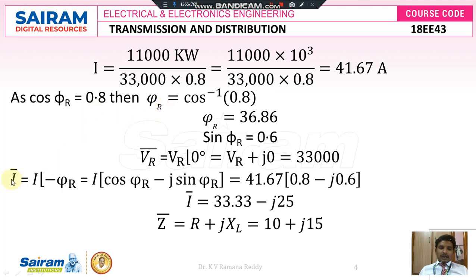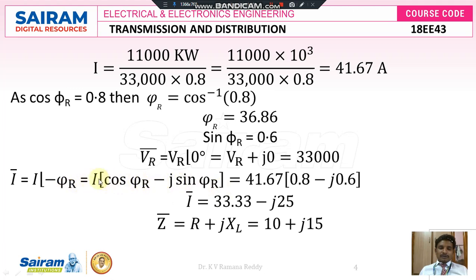Next, the vector sum of current I bar is equal to capital I at an angle of minus φr, that is, I e^(-jθ). According to Euler's identity, we know the formula cos θ minus j sin θ. Here θ means φr, so cos φr minus j sin φr.